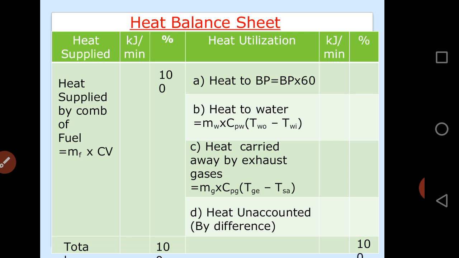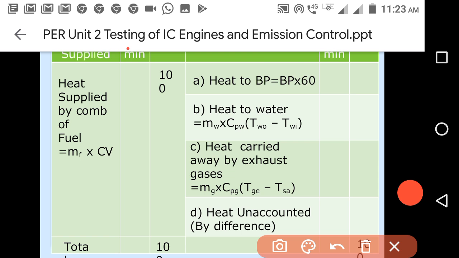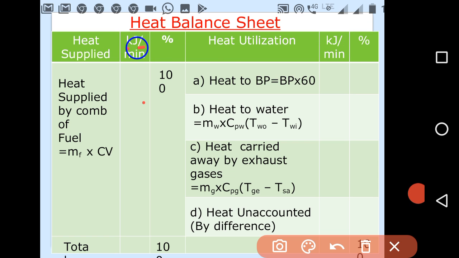The tabulation we are representing on the screen is on a per minute basis, so it may also be on a per second basis or an hourly basis. Once we calculate this, you give the percentage utilization. As the heat supplied is 100%, that is the input to the engine.